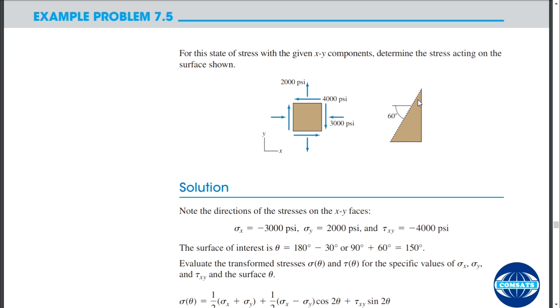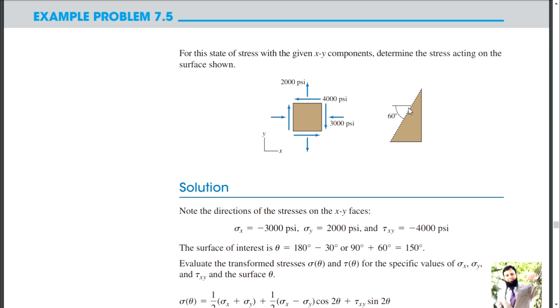This one is 30 degrees. And if this angle is 30 and you make a perpendicular, this 30 degrees is perpendicular to the y-axis, and if you make a perpendicular to this surface, that angle is also 30 degrees, because this whole surface is 180 degrees from this point to this point, and if you make a perpendicular, that will bisect this 180, so 90 degrees here and 90 degrees here. And secondly, we are interested in the angle from the positive x-axis in this direction.